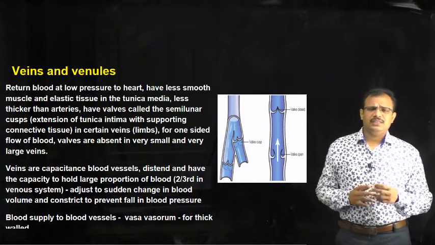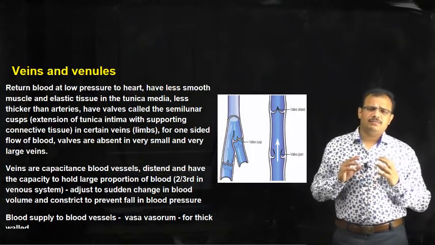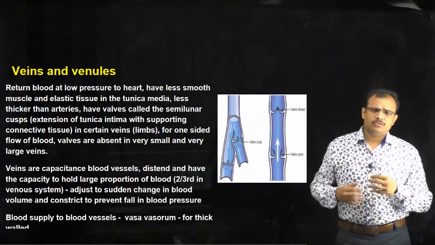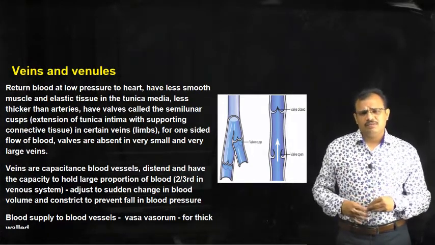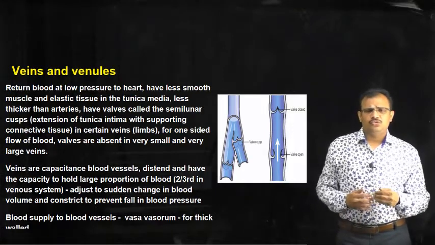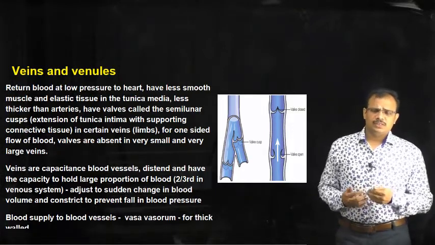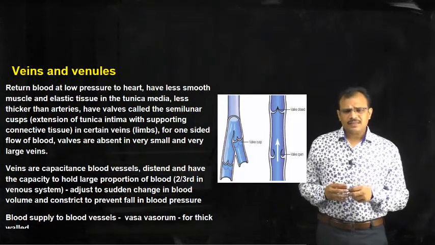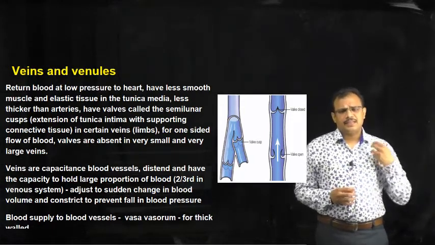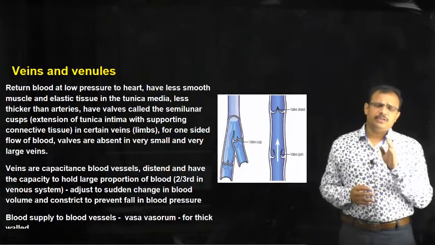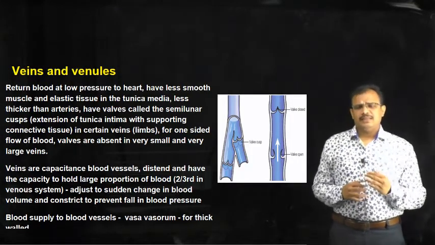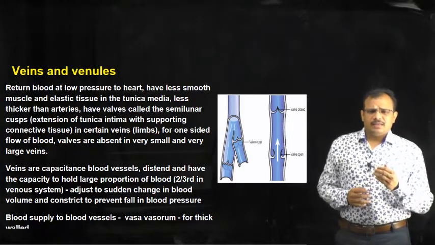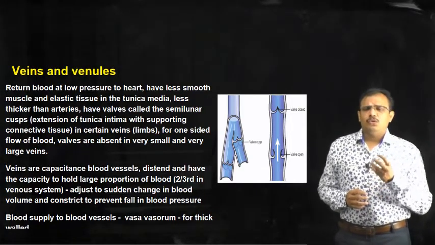So, we have seen that the blood from the heart is carried through the arteries, from there to the arterioles, from there to the capillaries, and from the capillaries to the tissues, and from the tissues the blood is collected through the venules. So, this blood once again returns to the heart by the venules and veins, and these venules and veins generally carry the blood at a low pressure.